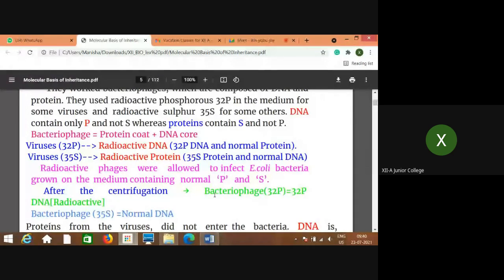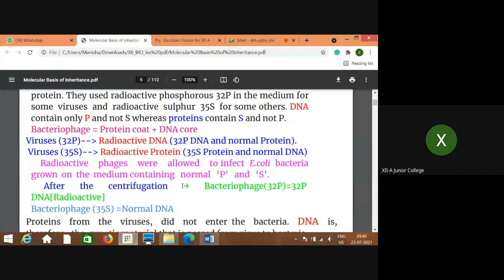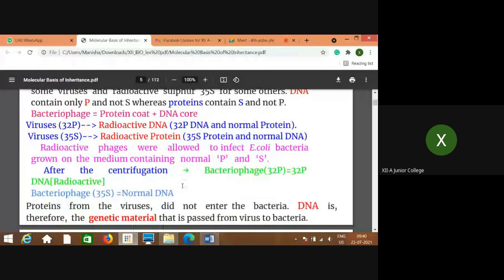That means DNA is the genetic material which is passed from virus to bacteria. This is the third experiment which can prove that DNA is the genetic material. I hope you have understood.